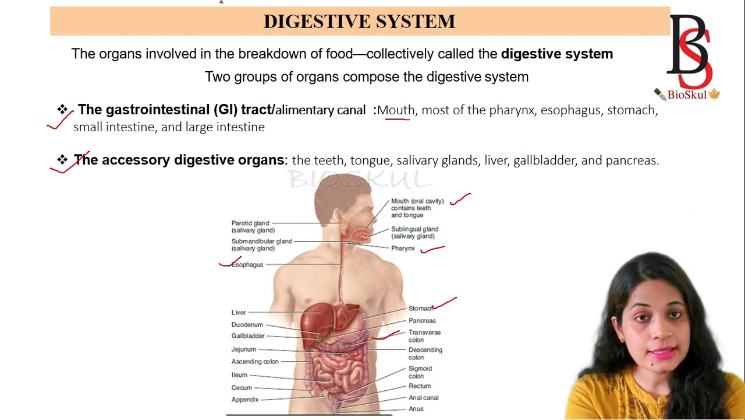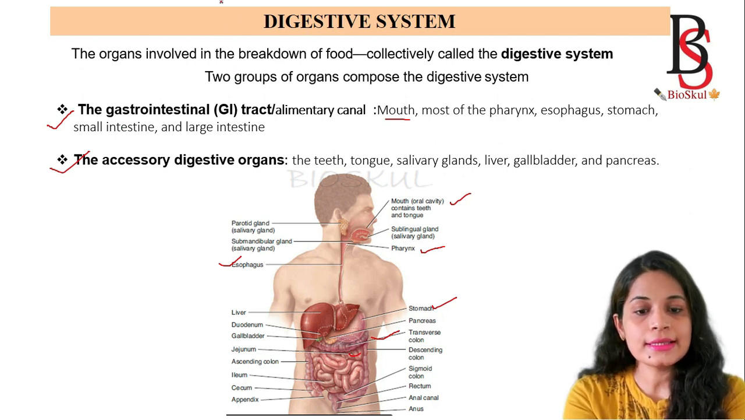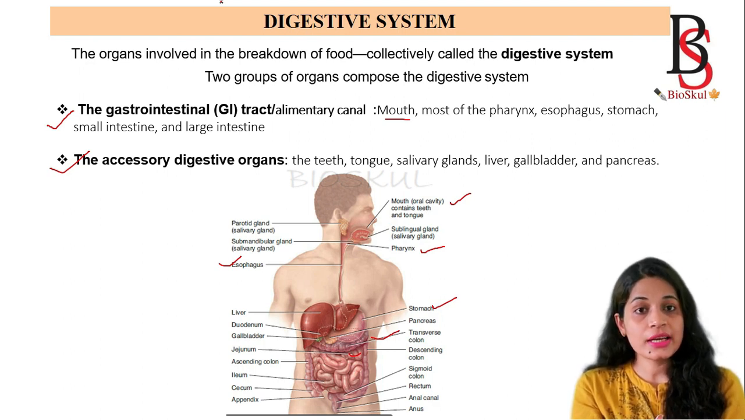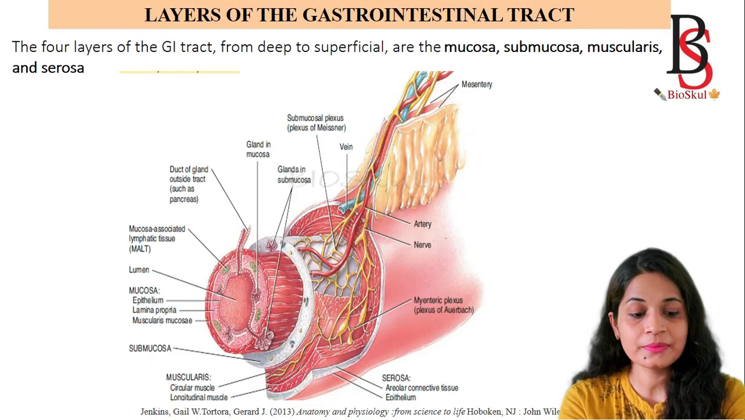And the second group is known as the accessory digestive organs. What are the accessory digestive organs? They are the teeth, tongue, salivary glands, liver, gallbladder and pancreas. What is the role of accessory digestive organs? They synthesize or secrete the different types of juices which help in the process of digestion.